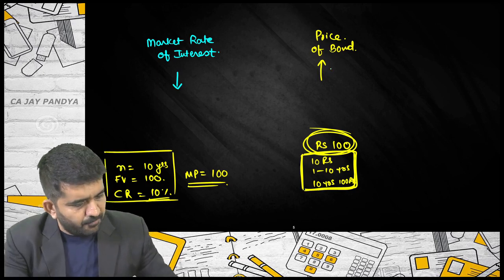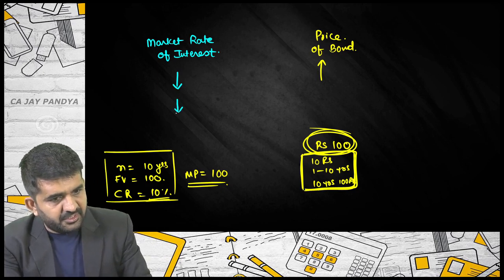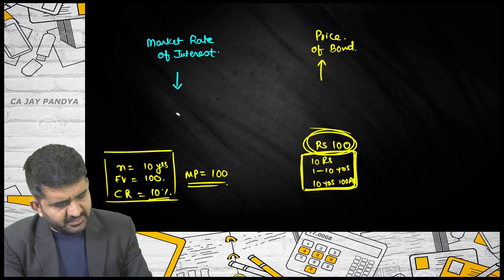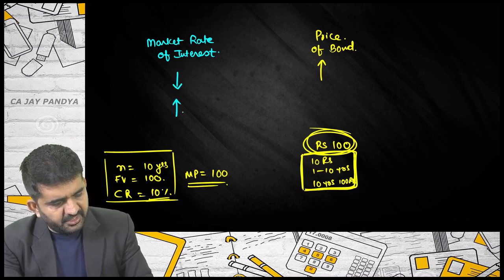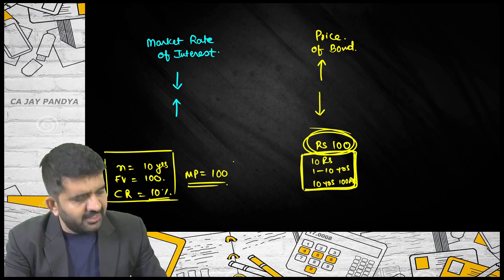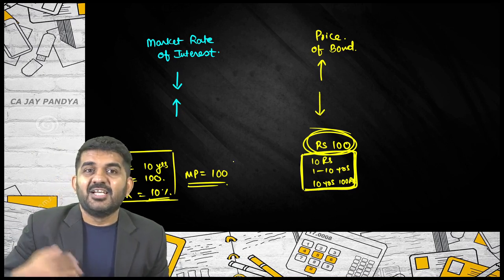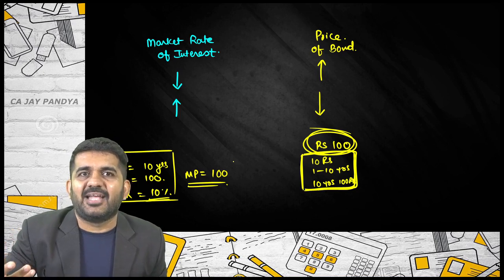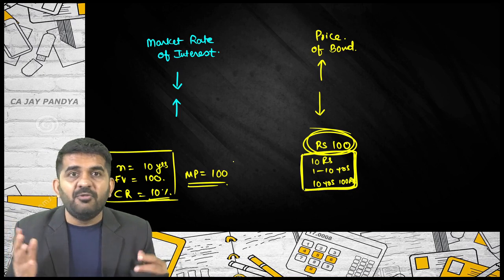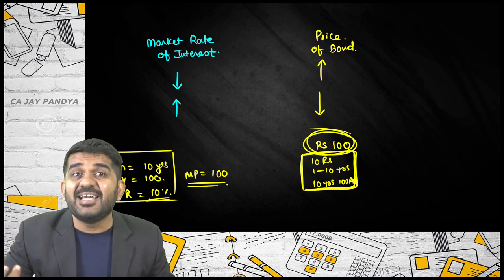And if the market rate of interest increases, the price of the bond will decrease. This bond is giving only 10%. Now the market rate is 12%. Obviously, the price of this bond will decrease.